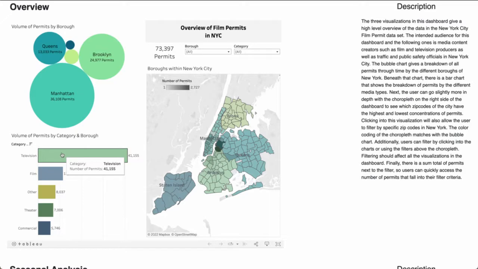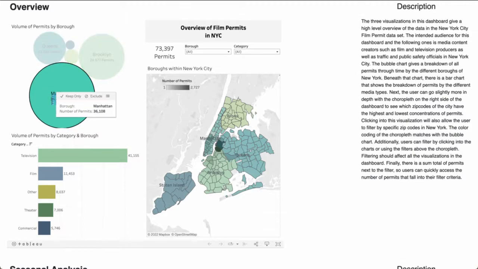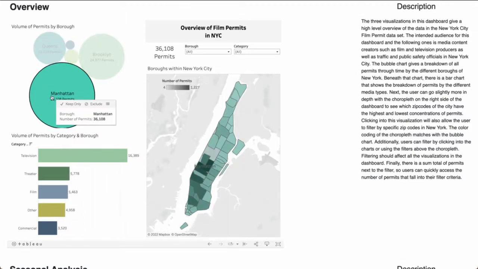Finally, if we wanted to go a little deeper, we can look at the map on the right side of the dashboard, which breaks down the permit density by zip code. Let's filter to Manhattan, see what happens. We can see that TV is still the most popular category of permits.